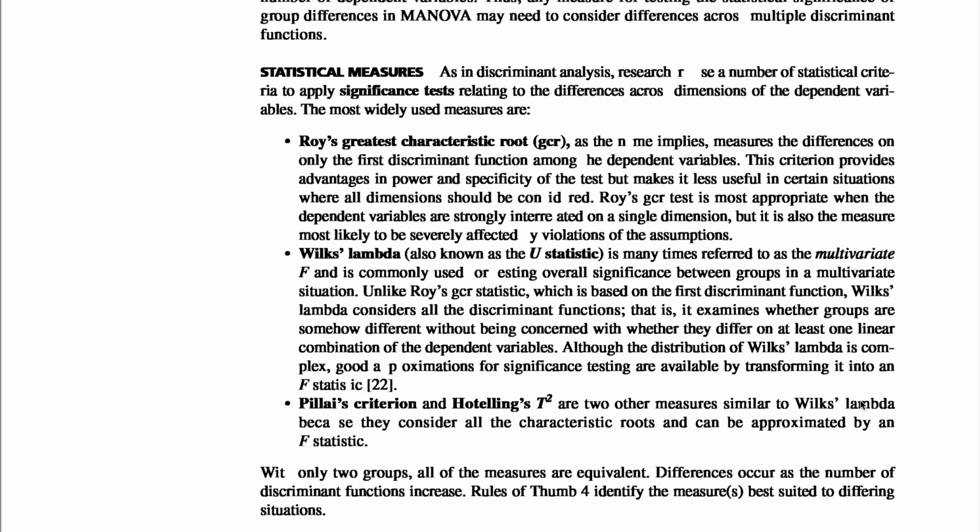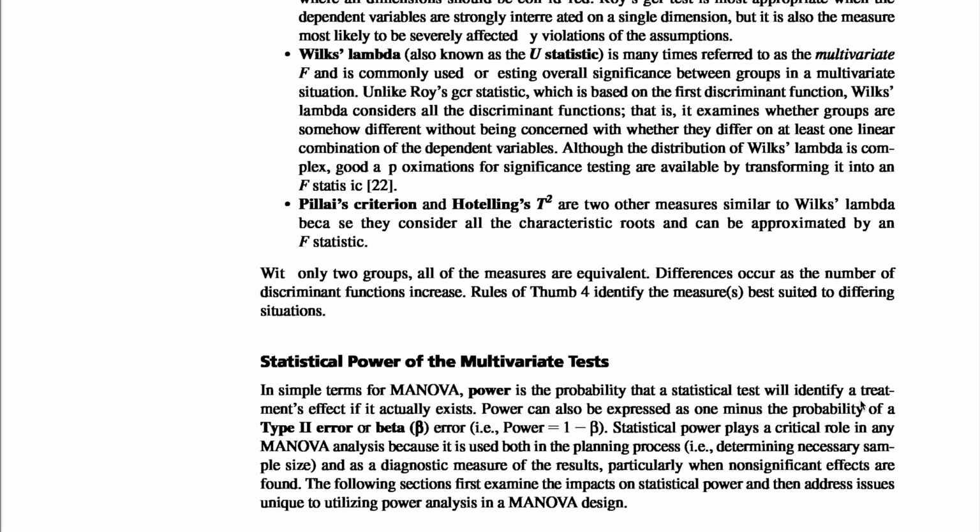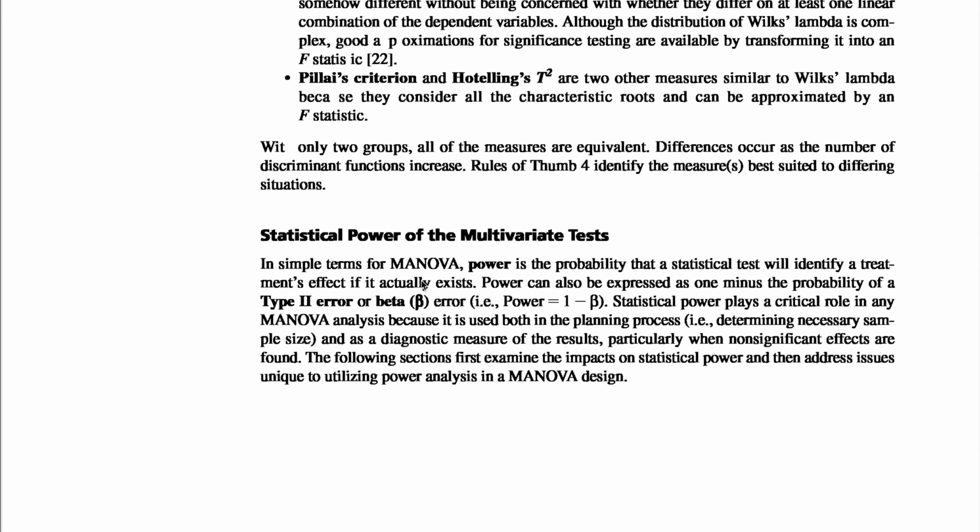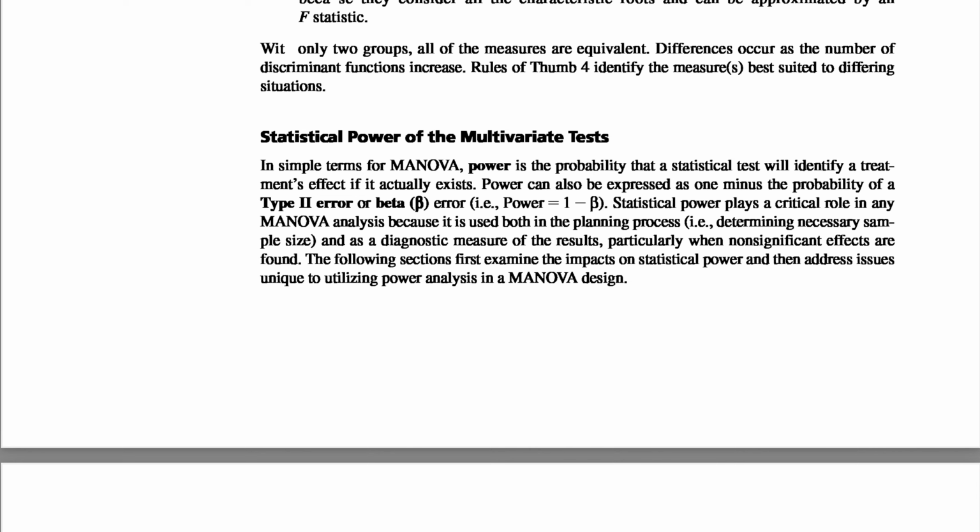Pillai's criterion and Hotelling's T2 are two other measurements similar to Wilks' lambda in that they consider all of the characteristic roots and can be approximated by an F statistic. With only two groups, all of the measurements are equal. Differences occur as the number of discriminant functions increases. Rule of thumb 4: identify the measurements suited to different situations. Next video will talk about the statistical power of the multivariate test.